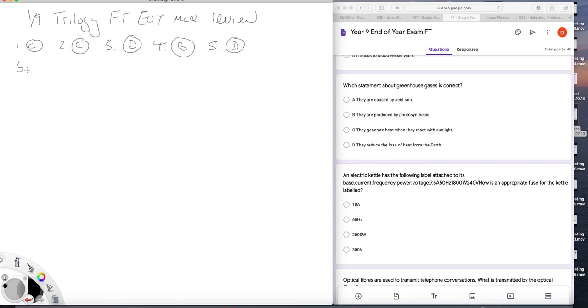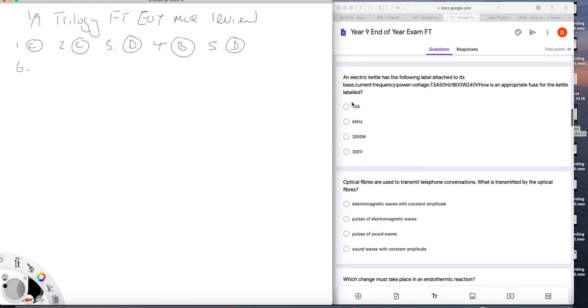Question 6. An electric kettle has the following label attached to it. This is a little difficult to read. Current, 7.5 amps. Frequency, 50 hertz. Power, 1800 watts. Voltage, 240 volts. A fuse then is about controlling the amount of current that flows through your kettle. So we're looking for a current. The only one we have is there. So question 6 is A.